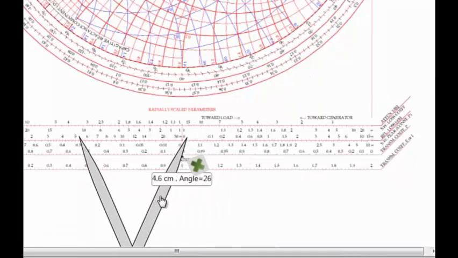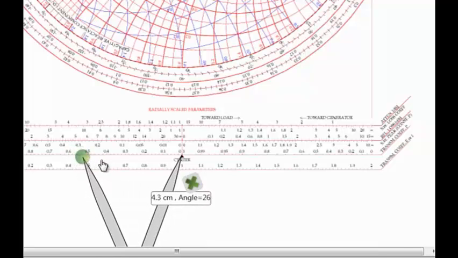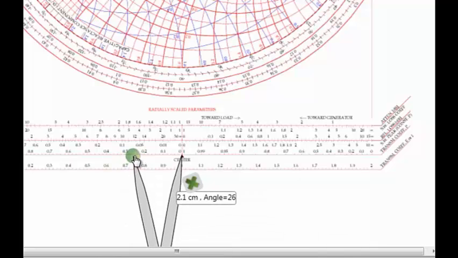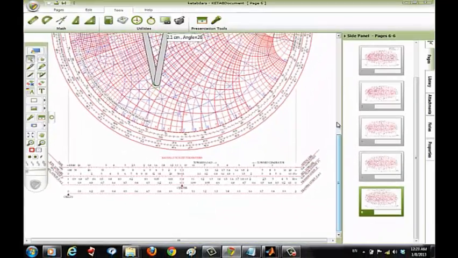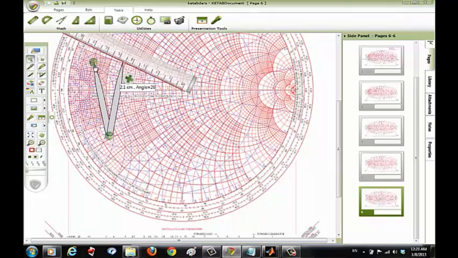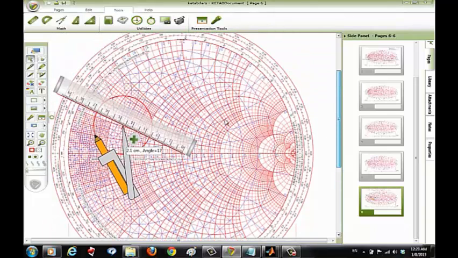Okay. Then we're going to draw a circle at the center we decided before. Put a pen. Then we draw our first circle at 2 dB.